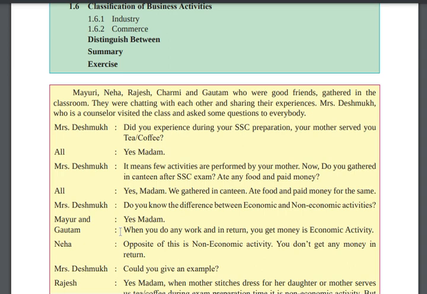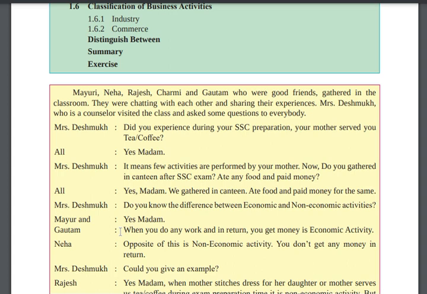Now, did you gather in the canteen after the SSC exam and eat any food or pay money? So the first question she asked the students was whether their mother made them tea when they were preparing for their SSC exam, and the students said yes. Then she asked, after your exam did you go to a mall to treat yourself? They said yes, we gathered in the canteen, we ate food and we paid also. And then, do you know the difference between economic and non-economic activity?